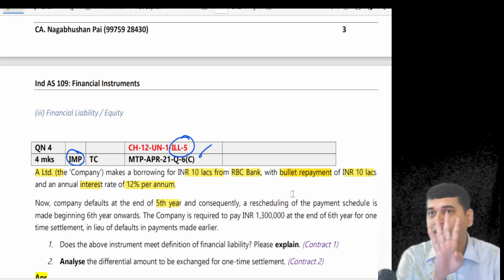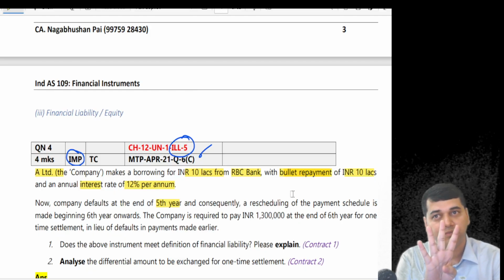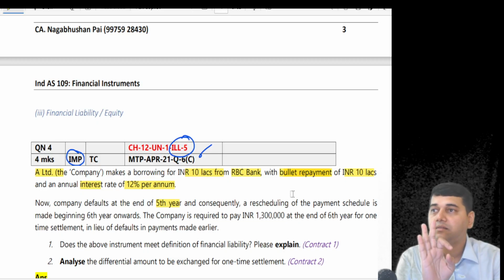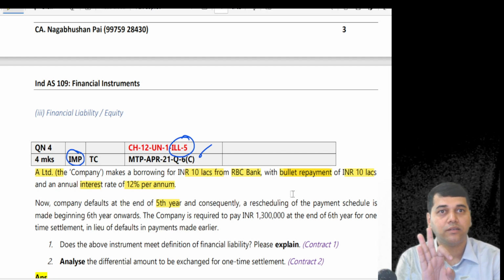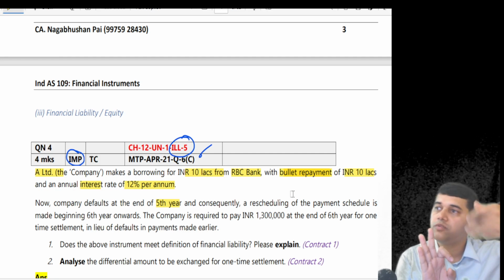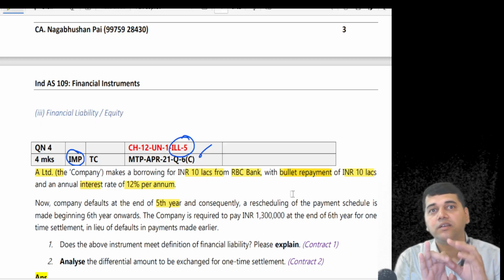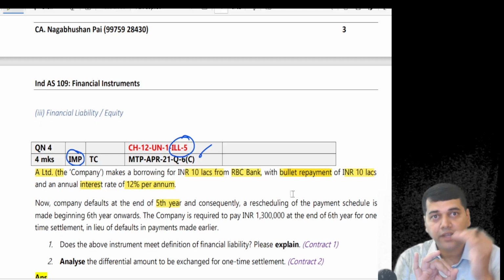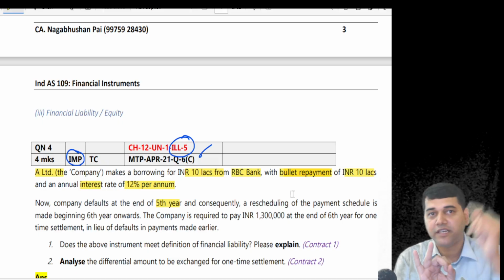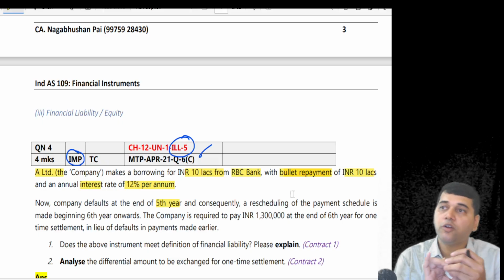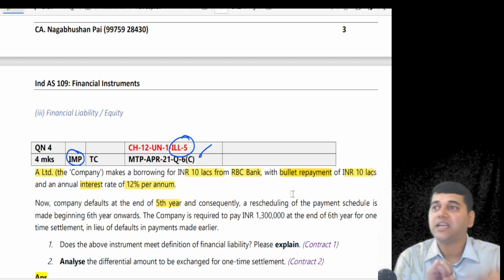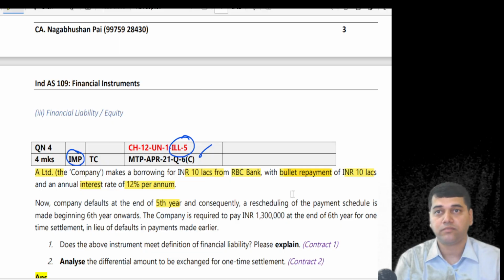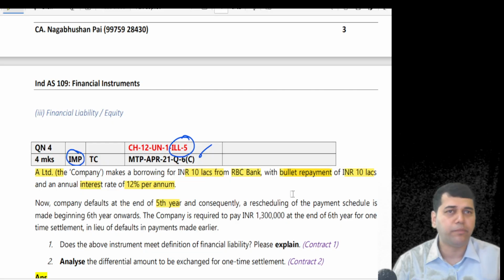There are 4 types of debt instruments. Which all are those? Perpetual instrument. Perpetual means no principal will come to you, forever interest. Or zero coupon bonds, where only one single payment will come at the end of the 5th year or whatever it is. You have plain vanilla bonds, where you get the principal at the end and interest every year. And 4th is the unconventional bonds, where you get any combination.